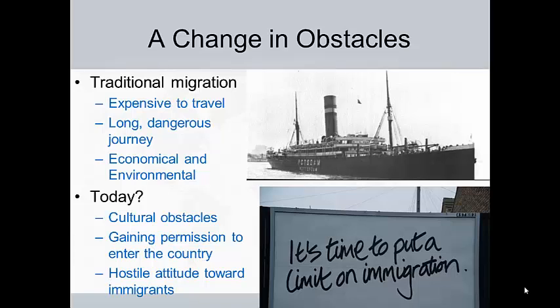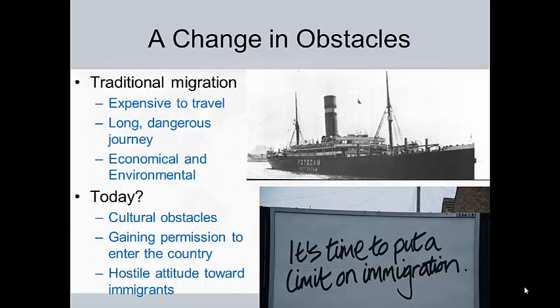And then last but not least, another obstacle would have been economic and environmental. Economic, going back to it's expensive to travel, and people maybe couldn't afford to even get on a boat. And secondly, environmentally speaking, where they had to cross over a desert or had to cross some sort of physical obstacle to get from one point to another.